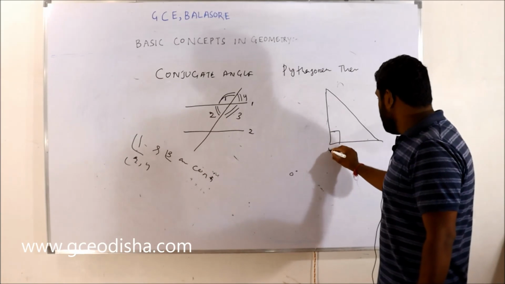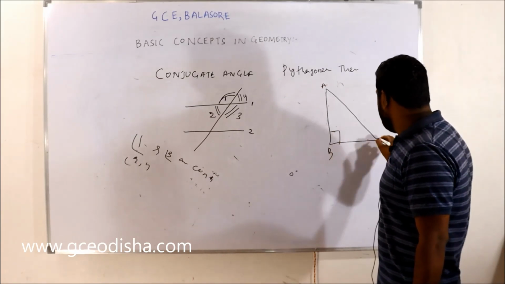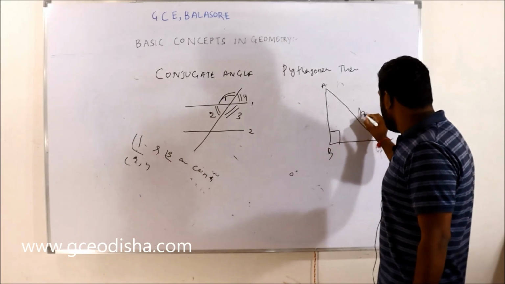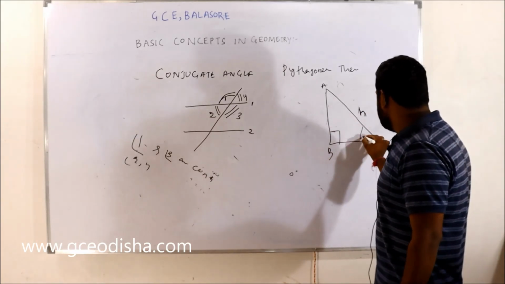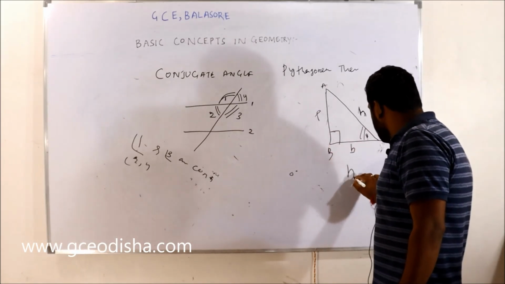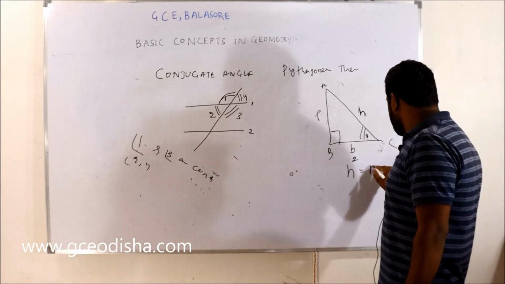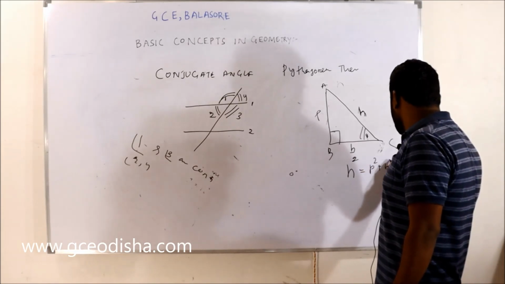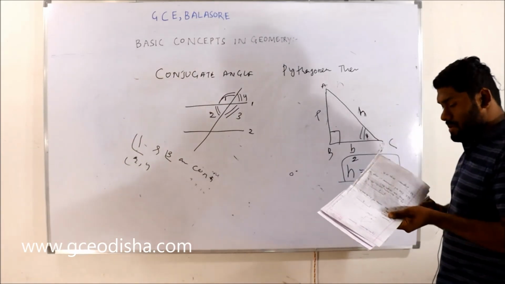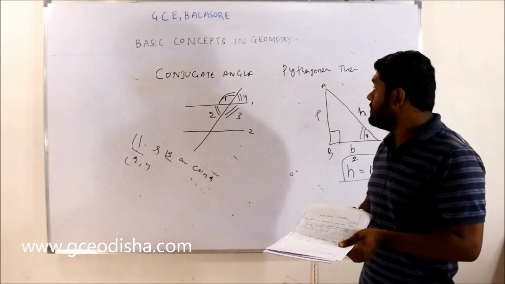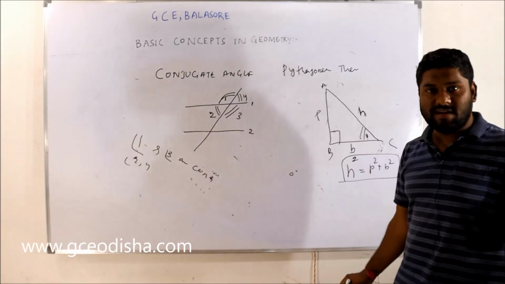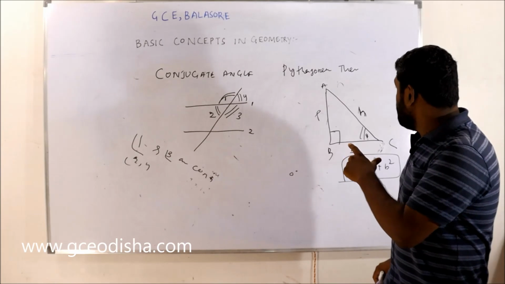There is angle B, this is A, this is C, and let this be H, and this is theta, let's say P is equal to B. Then Pythagoras told that H square is equal to P square plus B square. This is known as the Pythagoras theorem. We'll tell about these things when we talk about geometry. I'll tell briefly now, and broadly when we come to the Pythagoras theorem.